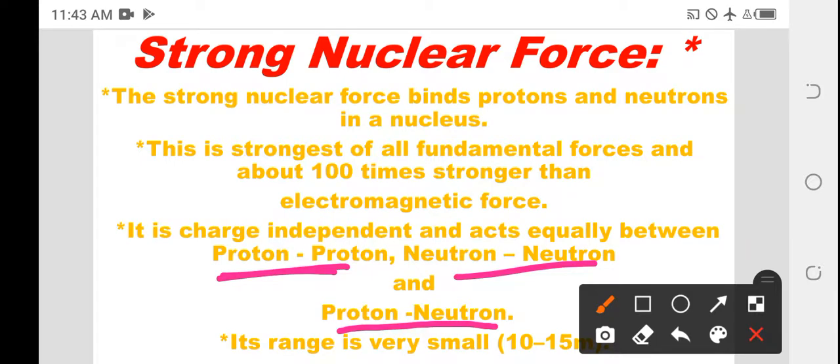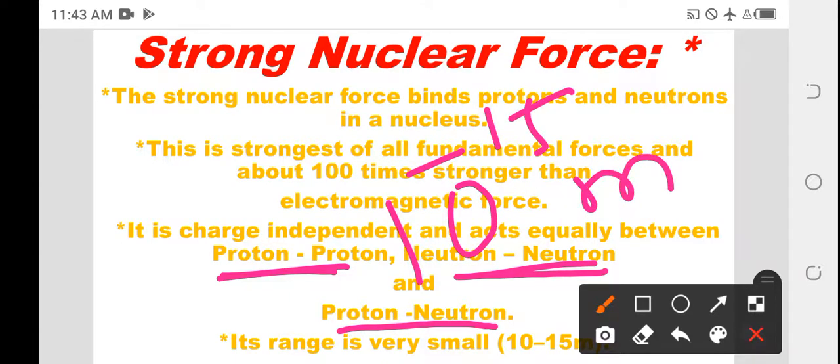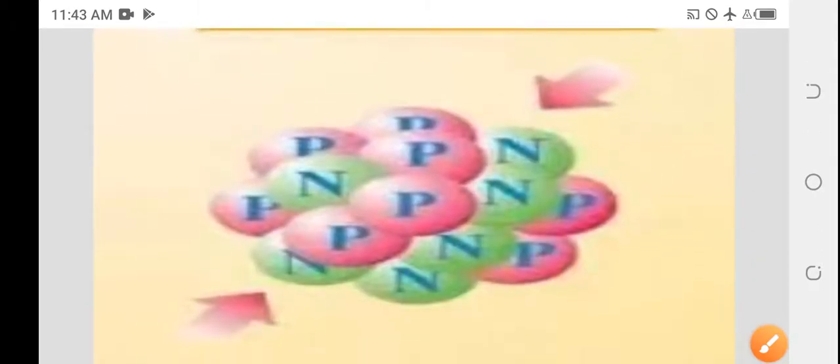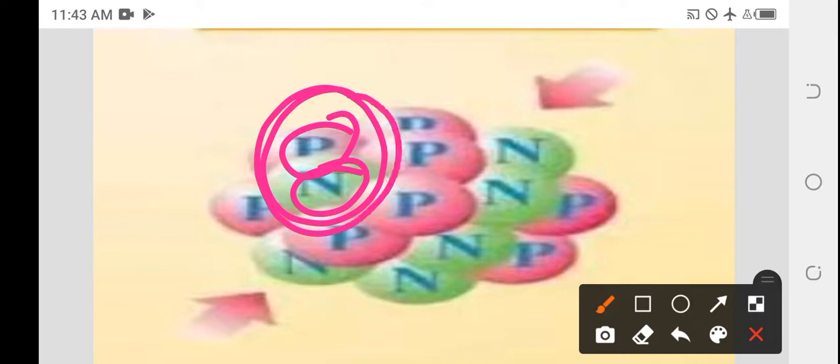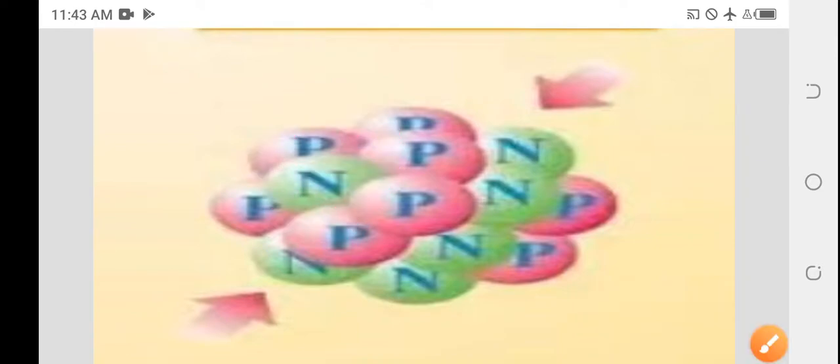It acts between proton and proton, neutron and neutron, and proton and neutron. Its range is very small, that is 10 to the power of minus 15 meters. This is the proton and this is the neutron, and the proton and neutron are bound together because of the strong nuclear force.